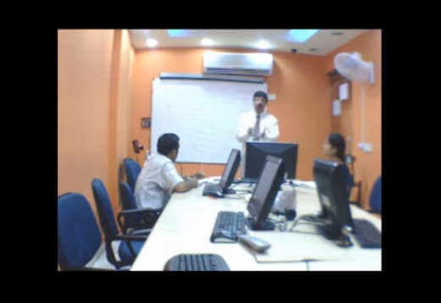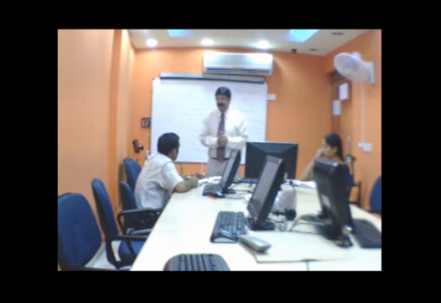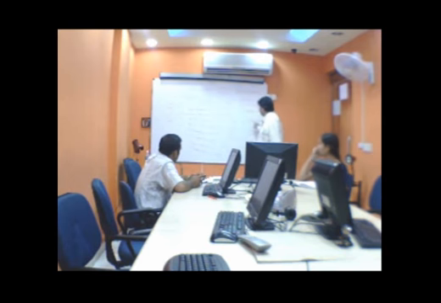The driver is liable to pay the compensation, and the insurance company on behalf of its insured person will pay the compensation. So in no fault liability, the government has fixed that in the case of death, 50,000 rupees would be given, and in the case of permanent disability, 25,000 would be given. Now, the interesting fact is that this is on the basis of no fault liability.